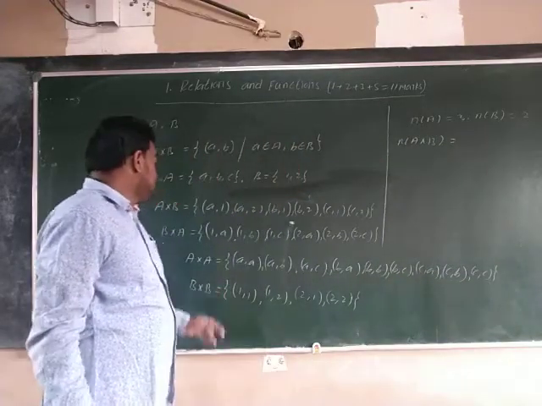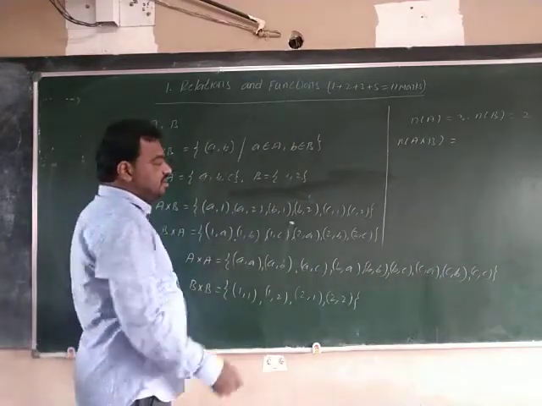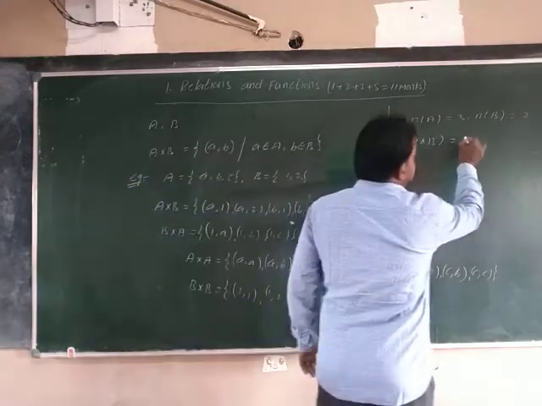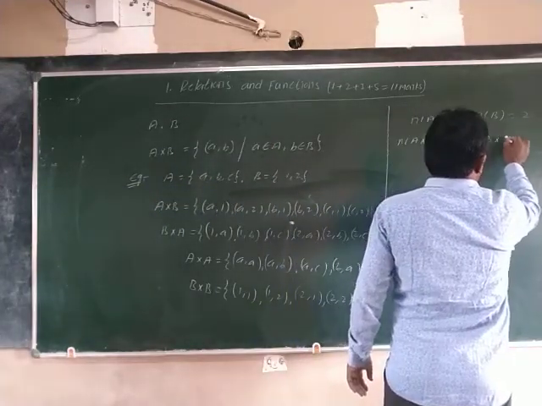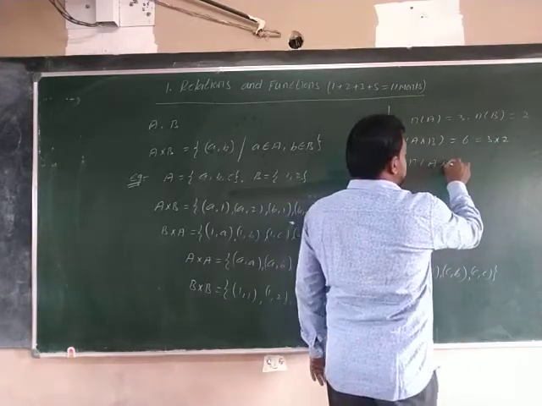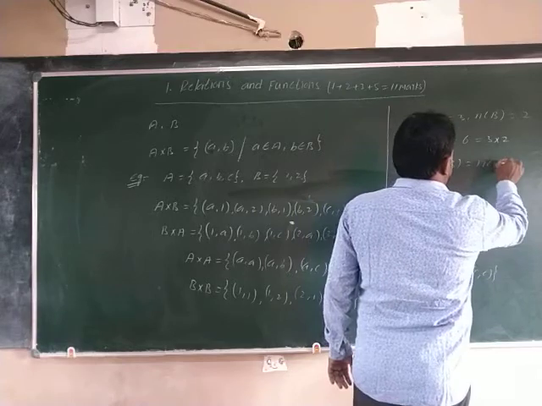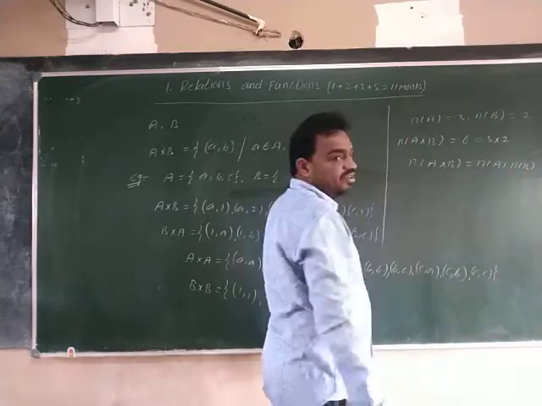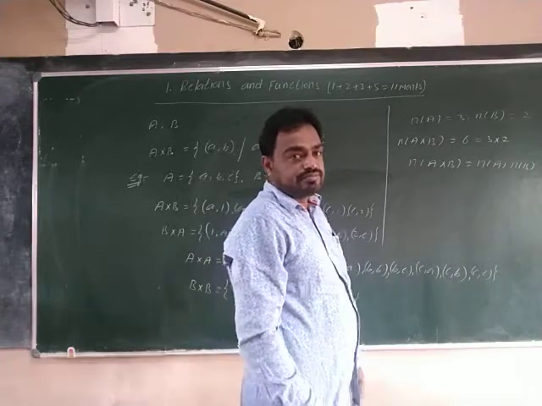In A cross B, how many elements do we have? 1, 2, 3, 4, 5, 6. This is 6, which is nothing but 3 into 2. That means the number of A cross B is equal to the number of A into the number of B.